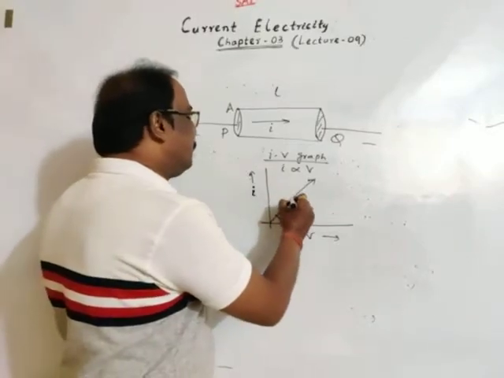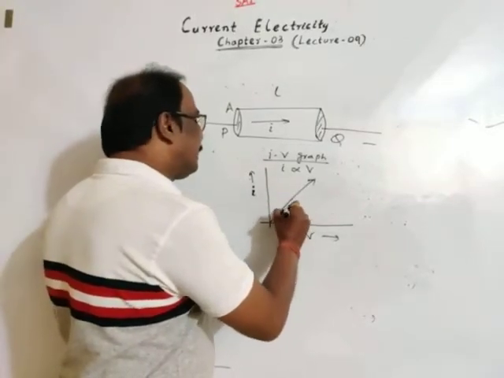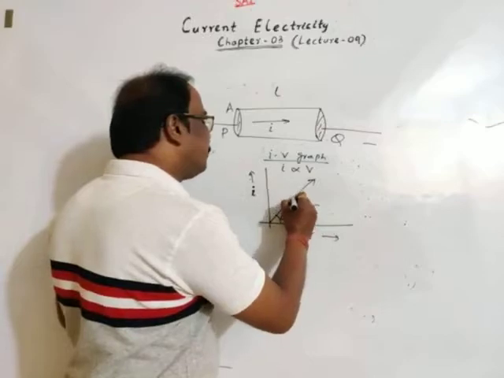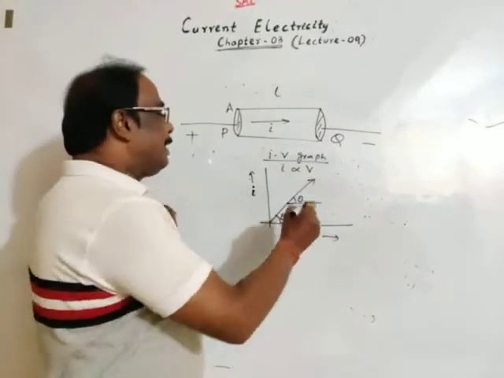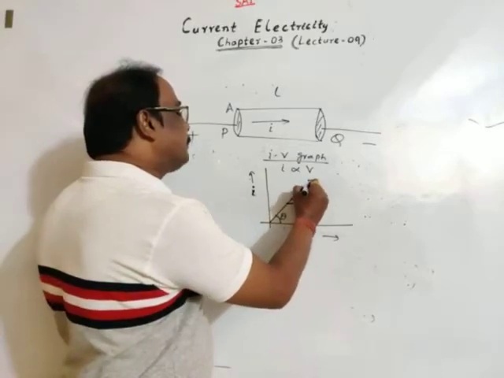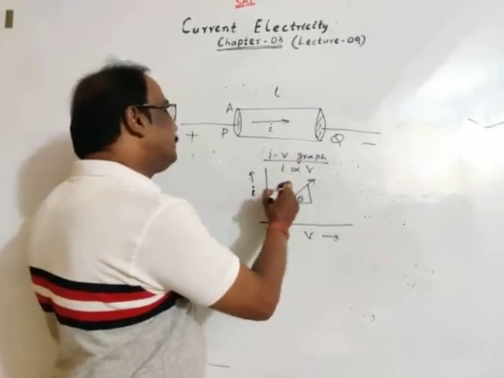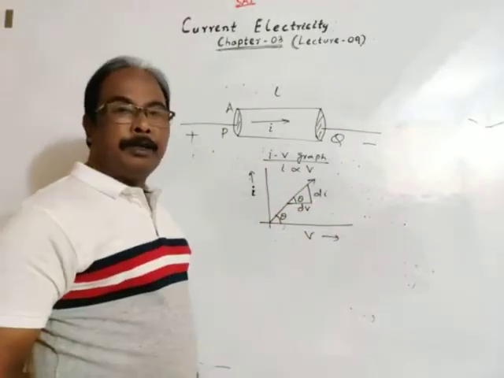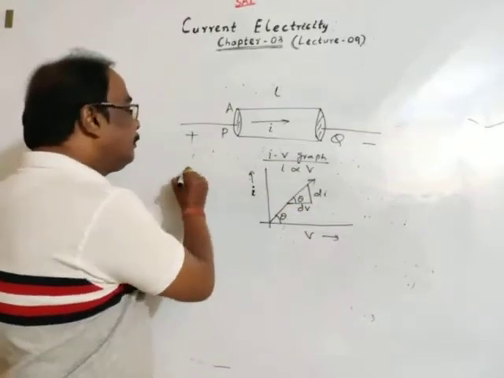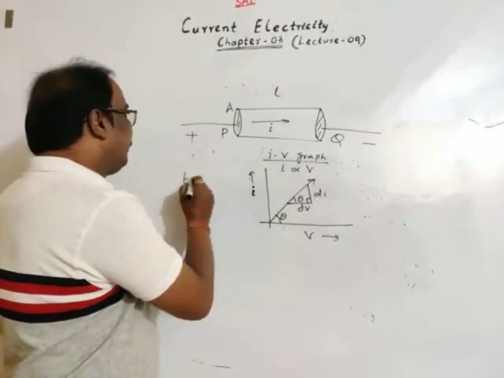Suppose, let's consider, suppose this angle is theta, then this angle is also theta. You just take a segment. Then this may be taken as BI, this may be taken as D. Then tan theta, this angle is 90 degrees.